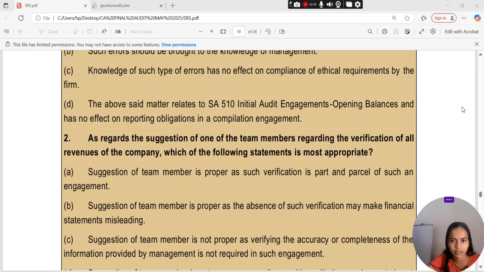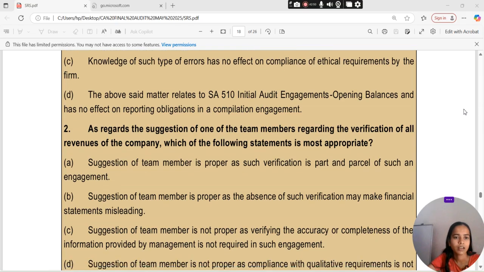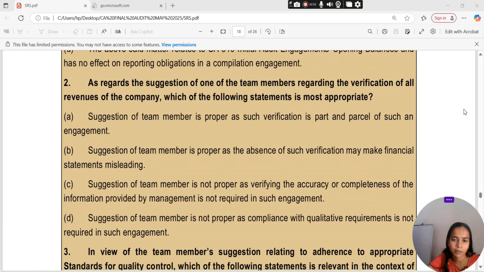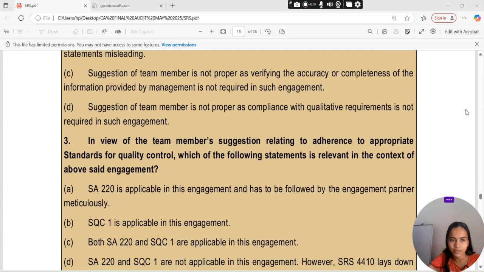As regards the suggestion of one of the team members regarding the verification of all revenue of the company, which of the following statements is most appropriate? The suggestion of the team member is not proper, as verifying the accuracy and completeness of information provided by management is not required in such an engagement.